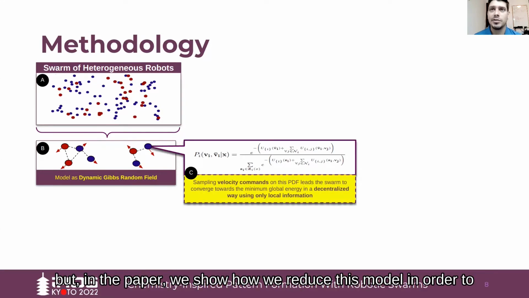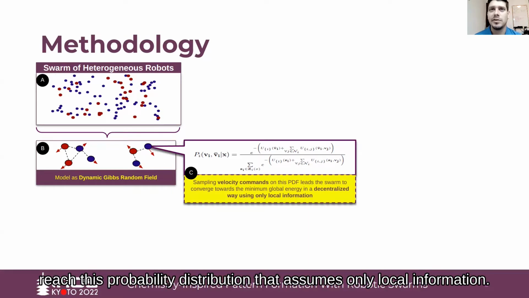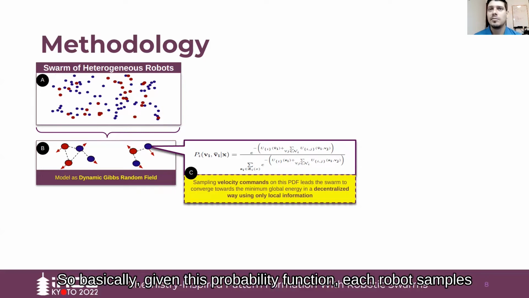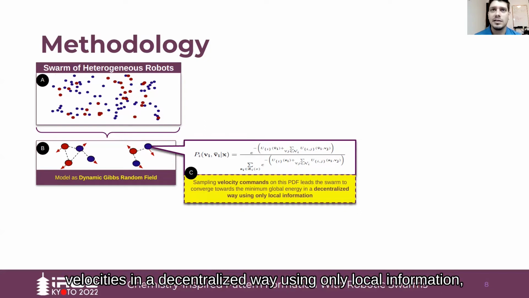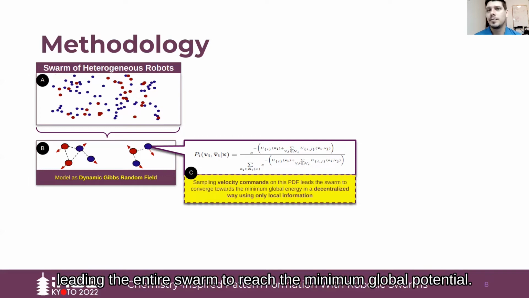And in this paper, we show how we reduce this model in order to reach this probability function here that assumes only local information. So basically, given this probability function, each robot samples velocities in a decentralized way, using only local information, leading the entire swarm to reach the minimal global potential.